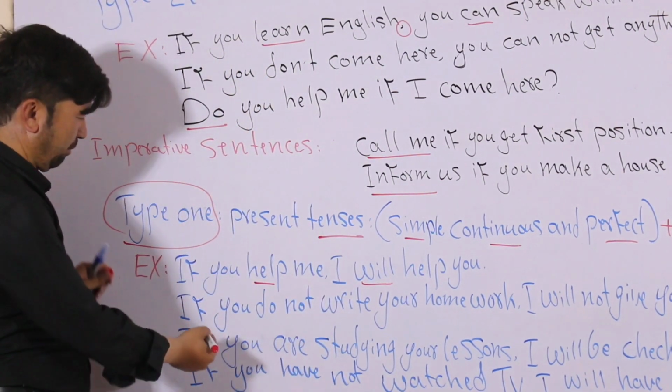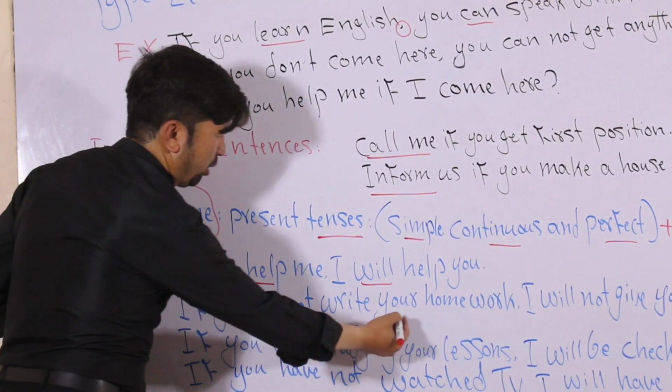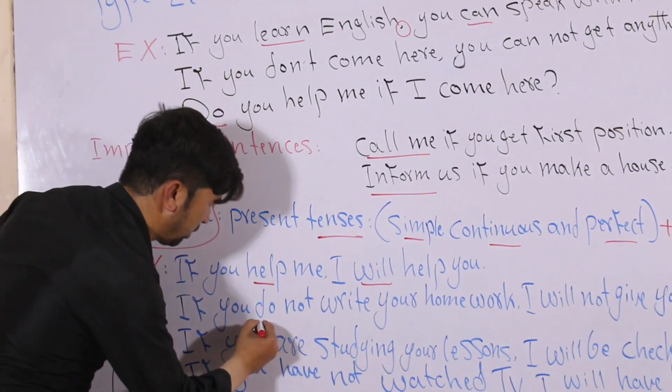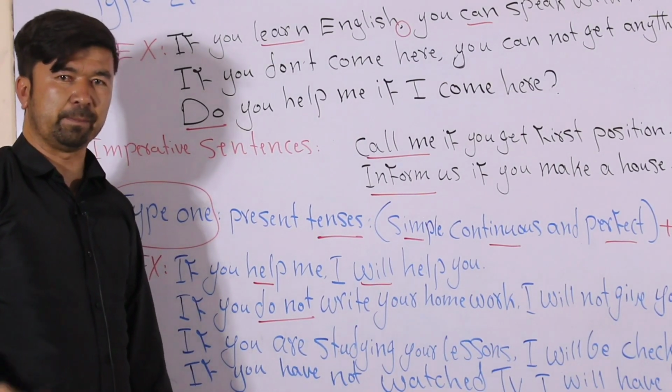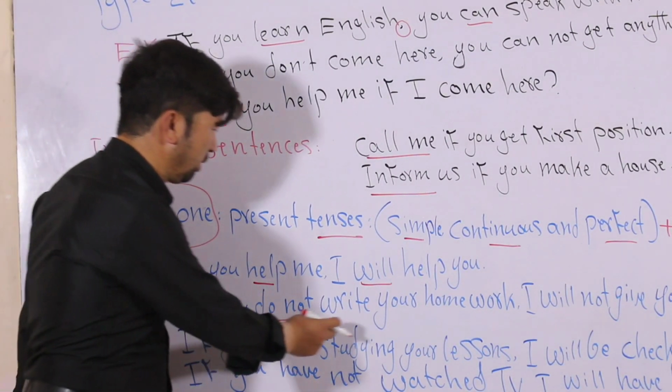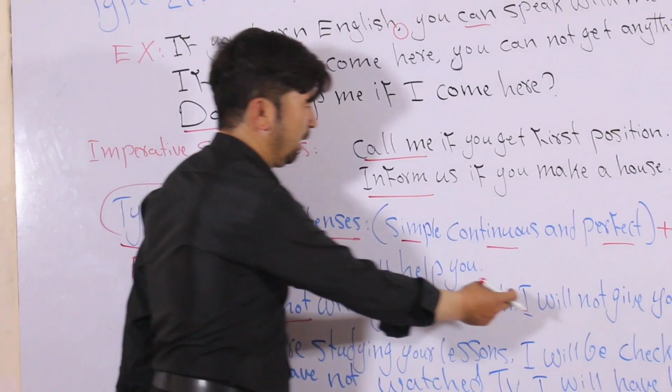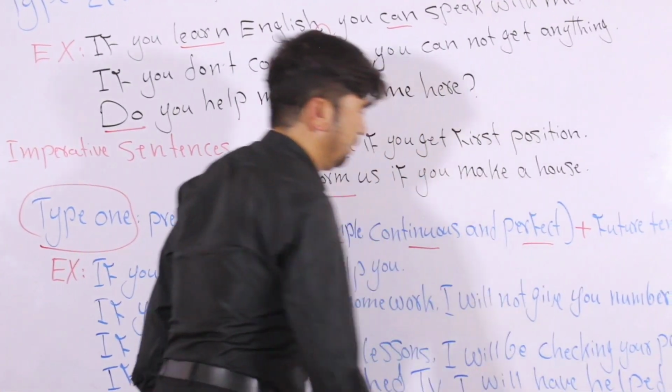Now number two. If you do not write your homework, you can see here do not. Do not is the negative form of simple present tense. If you do not write your homework, I'll not give you number.